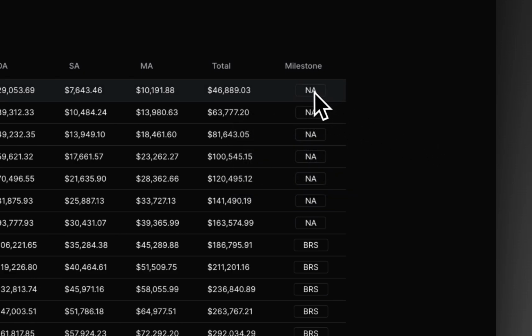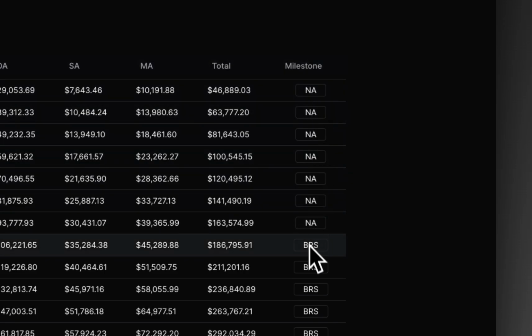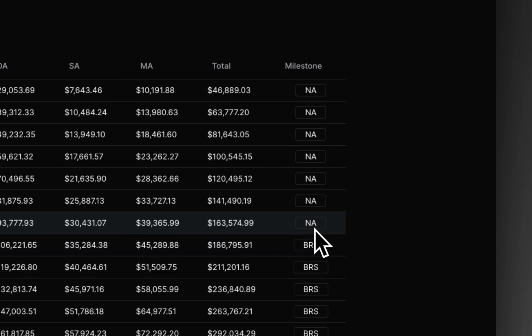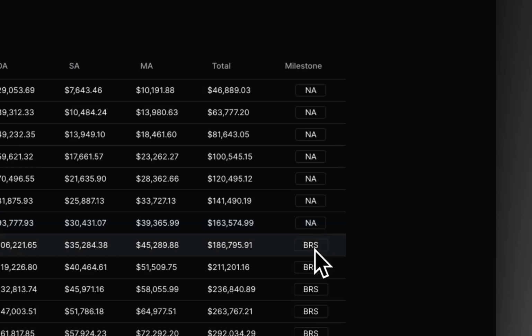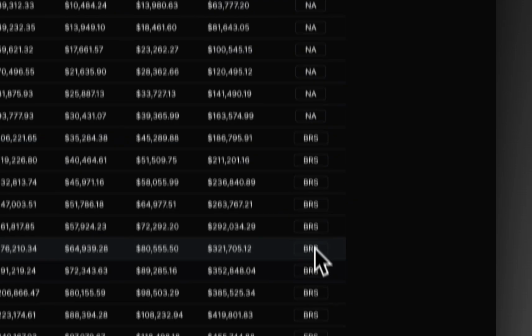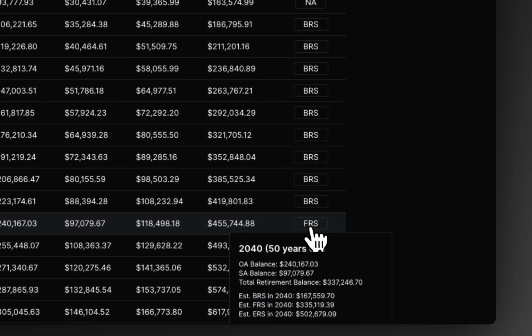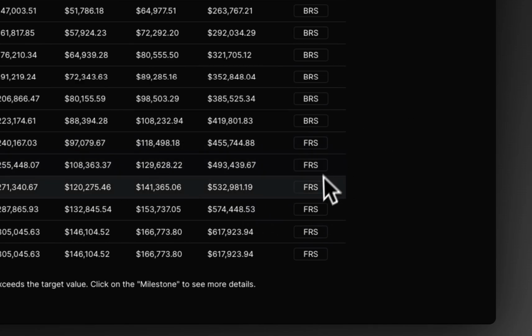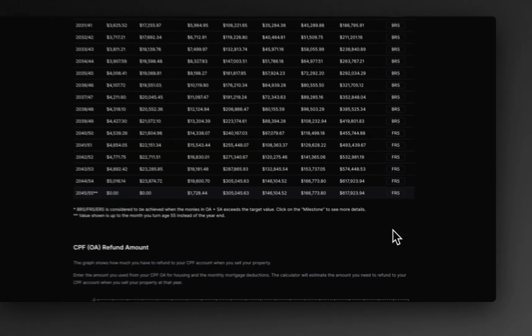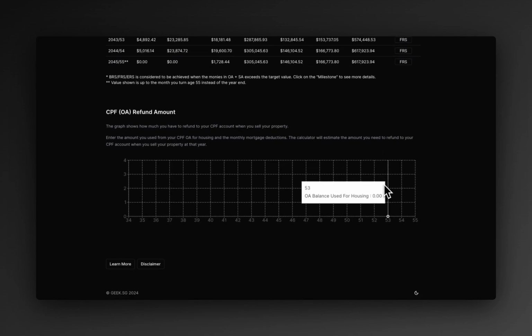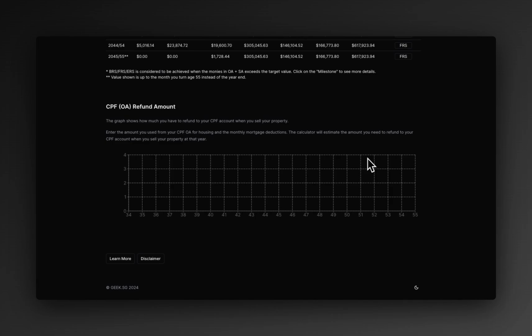So in a quick summary, you can see that our bro here doesn't hit BRS until he is around 41 years old, and then he will continue until he is 50 years old, where he's hitting FRS, and then you can see this doesn't change over to ERS. So the next section is CPF OA refund amount. For this simulation, we are not simulating any CPF OA being used for mortgage. So that's why there's a refund amount of 0 throughout.